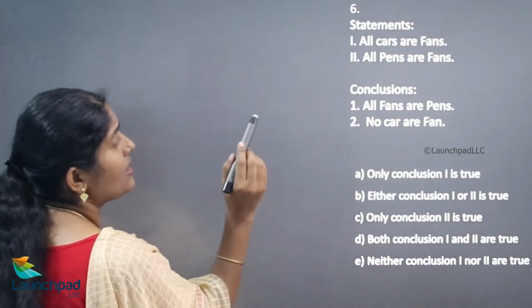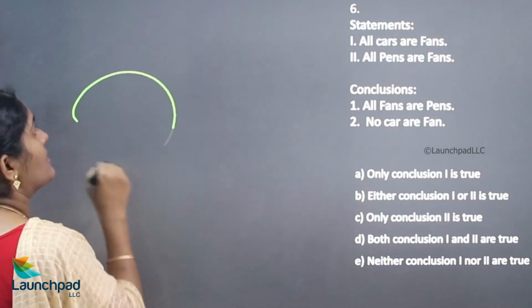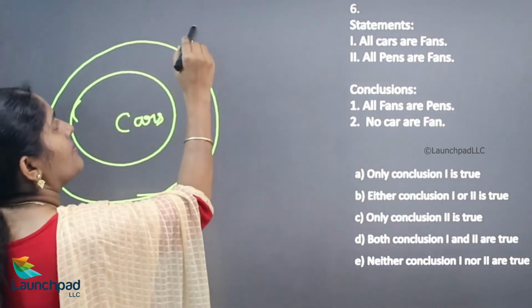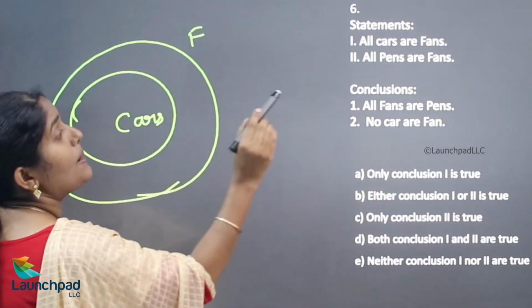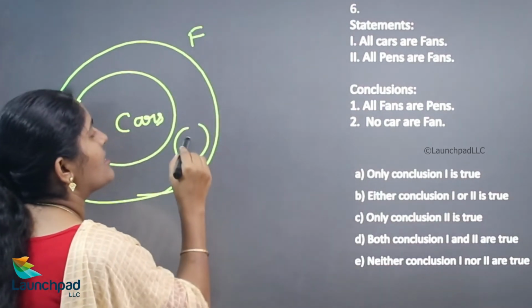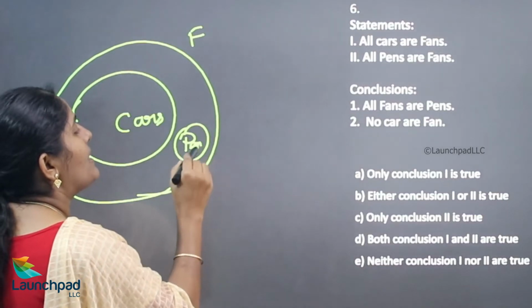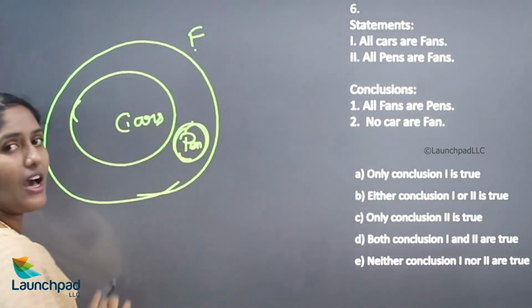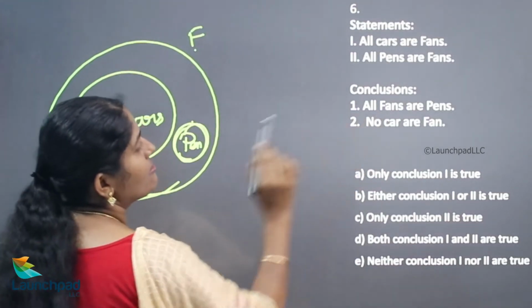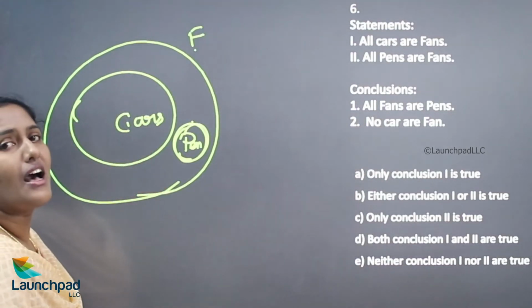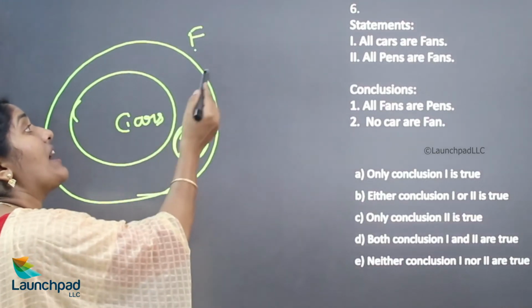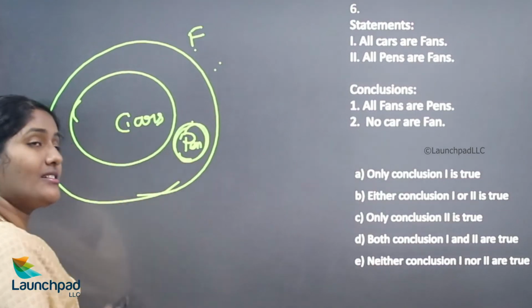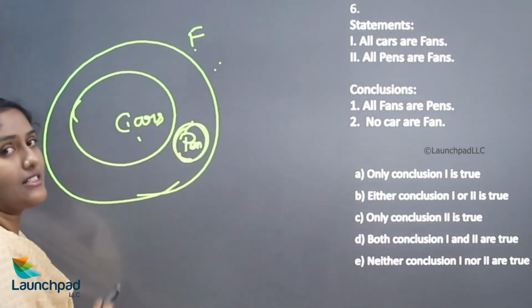Now, all cars are fans. Your statement is all cars are fans. Now, all pens are fans. Here, this is your diagram. This is all pens are fans. Now, this is all cars are fans. We'll move on to your conclusions. All fans are pens. Is it right? No, some fans are pens is right. Some fans are cars is right.